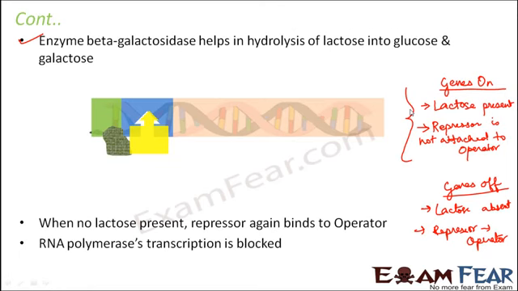Looking at its function, you can now see that this is an absolute example of negative regulation. Whenever the repressor attaches to the operator, it has a negative impact. That is, the process of transcription is stopped. That is, the genes are turned off. So that is why the repressor is a repressor.